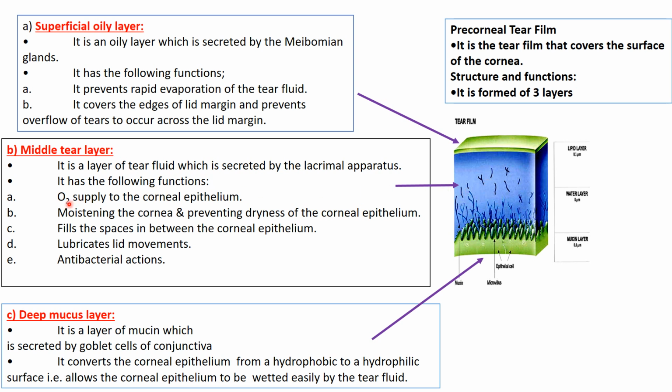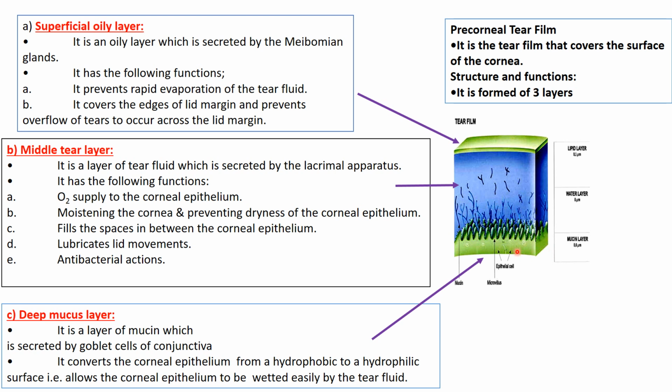Number 1, it is a source of oxygen to the corneal epithelium. Number 2, it fills the spaces between the corneal epithelium and prevents dryness of the corneal epithelium and keeps it moist. Also, it lubricates the lid movement to prevent corneal ulceration, and it has an antibacterial action.